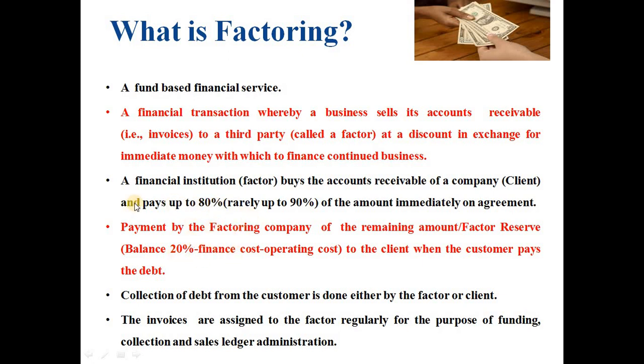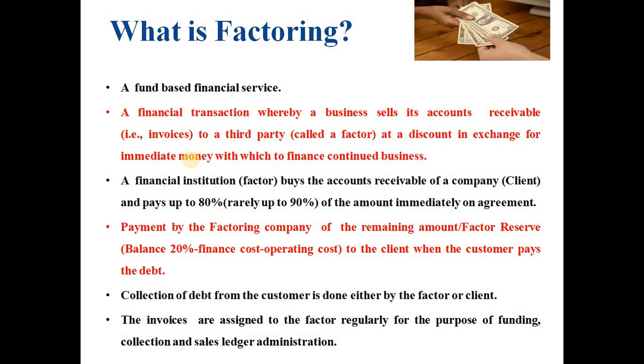Take one example. Suppose the invoices of company A are of rupees 1 lakh. These are sold to the factor, and then the factor pays 80,000 rupees, because generally 80% is paid by the factor to the client immediately. After that, most of the time after collection from the customers, the remaining 20% is paid by the factor to the client.